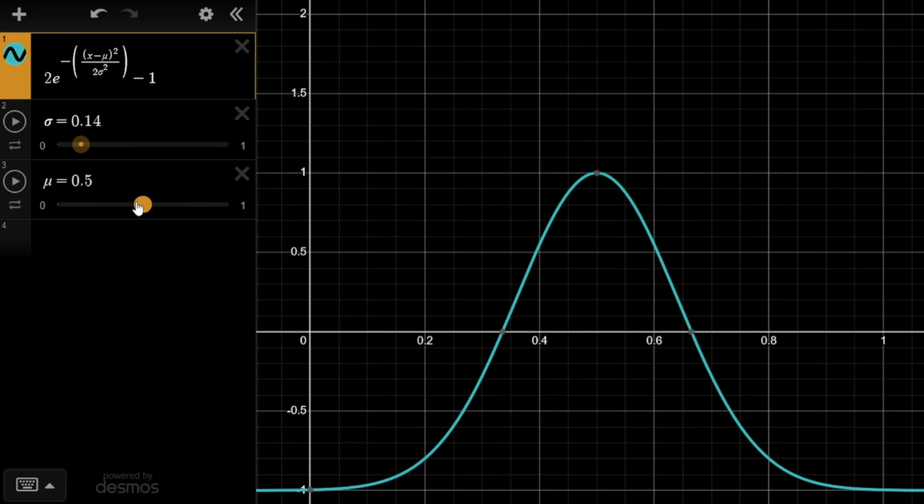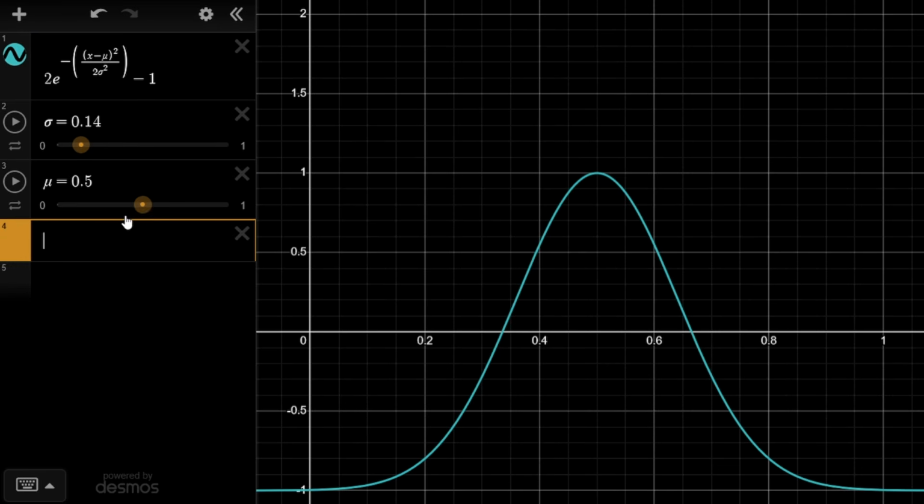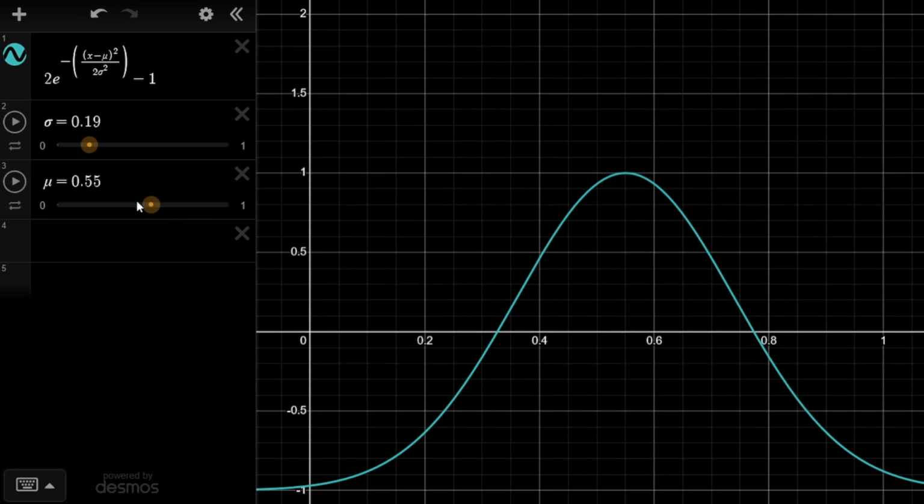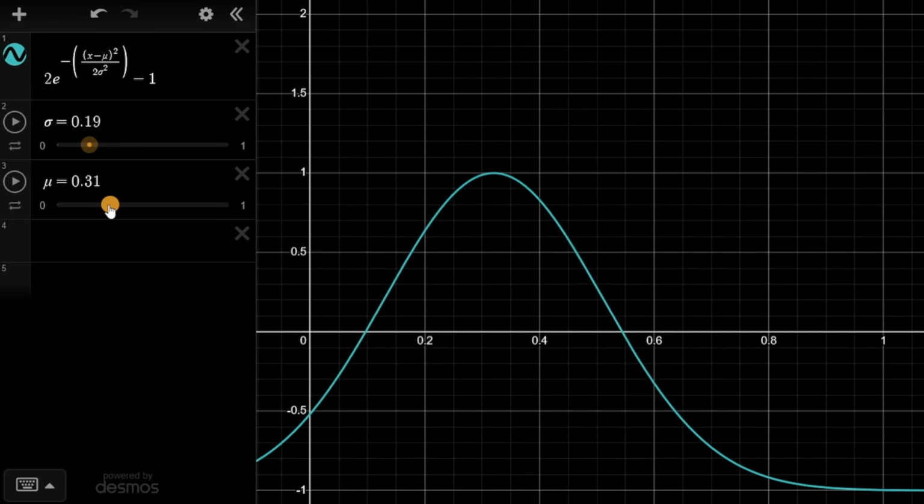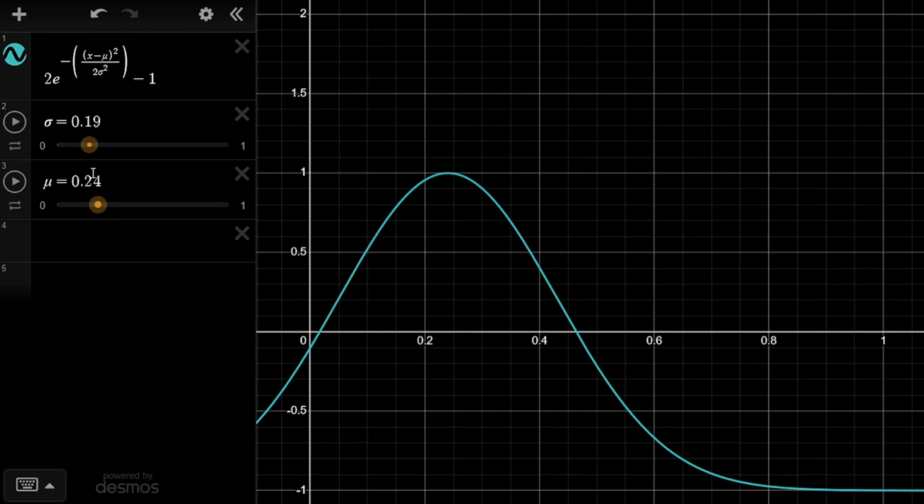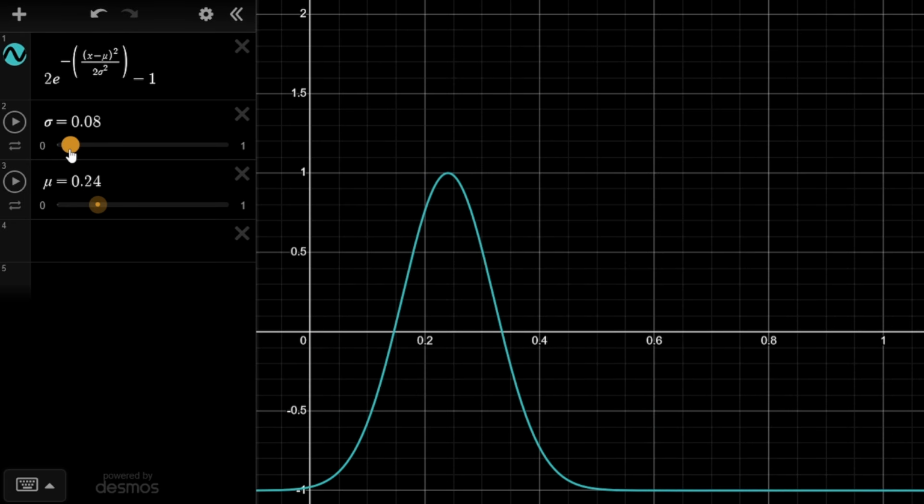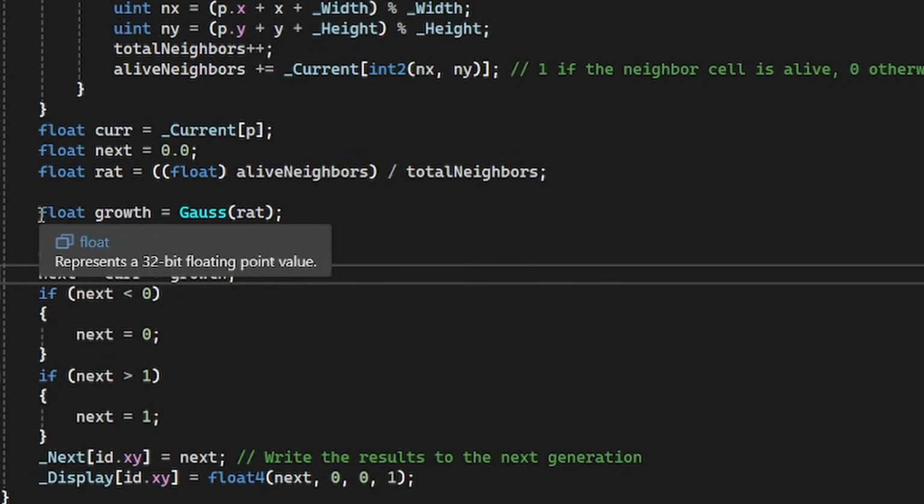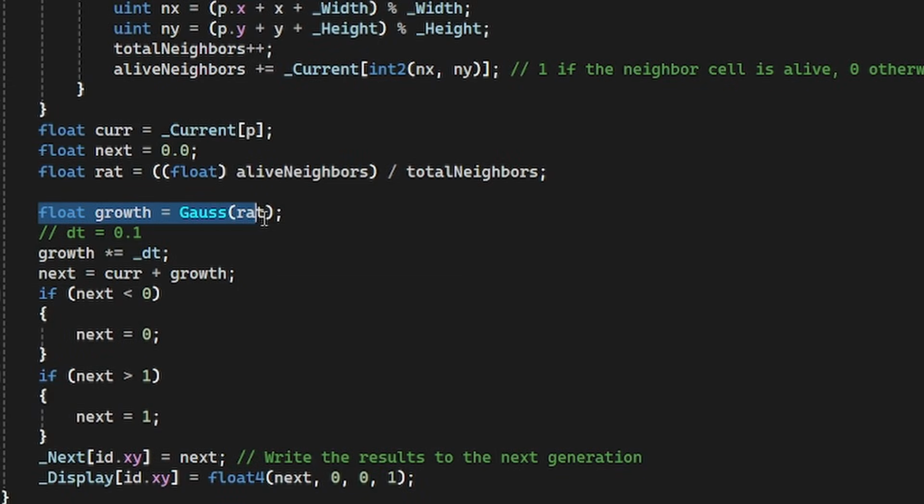We can adjust that range with these 2 parameters, mu, which moves the curve left and right, and sigma, which controls its width. Playing with these, we can align the Gaussian with the update rules from our Quosum Veni. Now our growth function is positive when our living cell ratio is between 14.4 and 33.2%, and otherwise will be negative. Back in our code, we'll now plug our living cell ratio into the Gaussian to get our growth function.